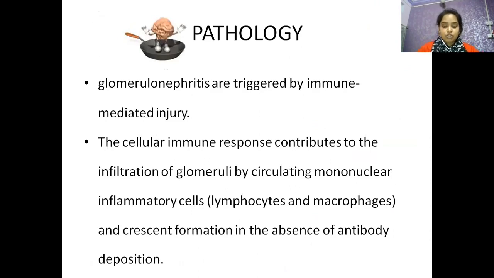In this short session, I tried to make glomerulonephritis easy to understand, because in examinations many questions are asked. What is glomerulonephritis, what are its causes, and how can it be prevented? What are its clinical features, and which examinations have to be done? So it is essential to know what glomerulonephritis is.